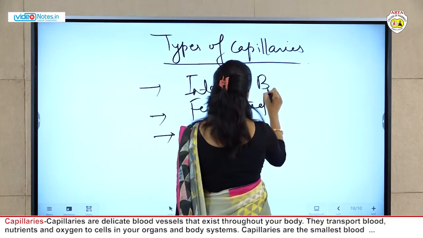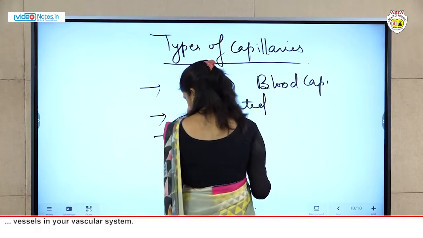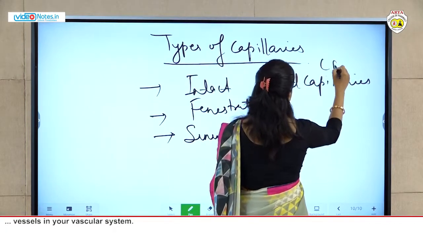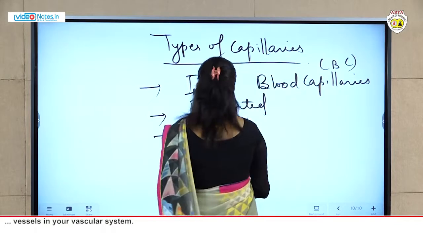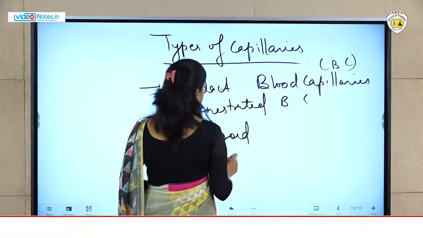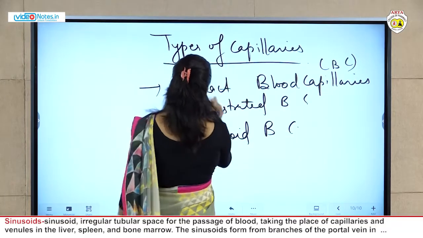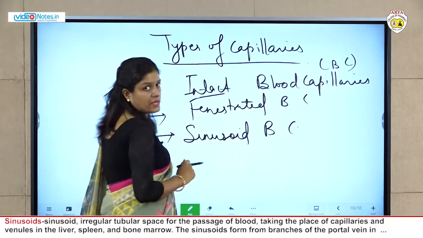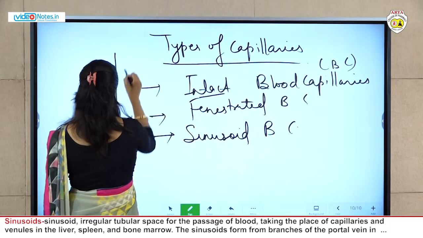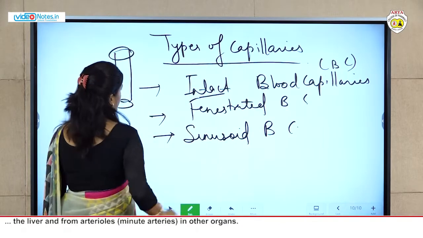Intact blood capillaries, or BC. Next are fenestrated blood capillaries and sinusoid blood capillaries. Intact is the most common; the most common blood capillaries are the intact type.